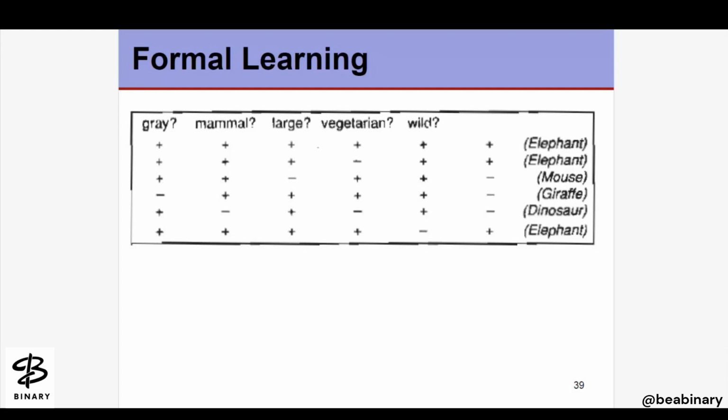Not gray, but a mammal, large, vegetarian, and wild: the giraffe. Gray, but not a mammal, not large, not vegetarian, but wild: a dinosaur. And if the animal is gray, a mammal, large, and vegetarian, but not wild, we are talking about the elephant.